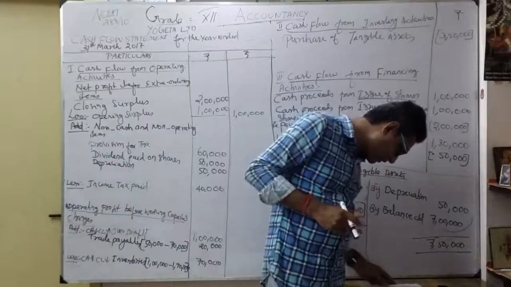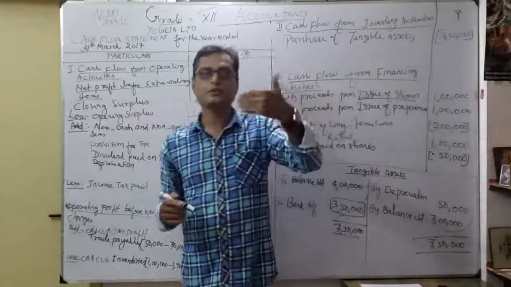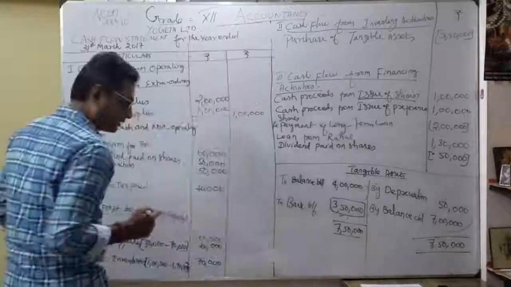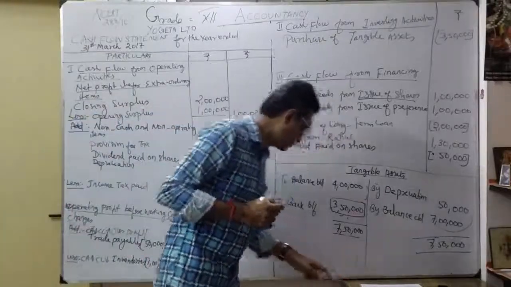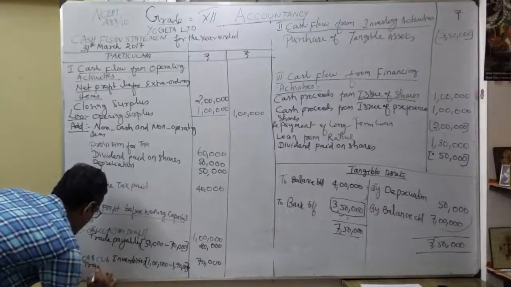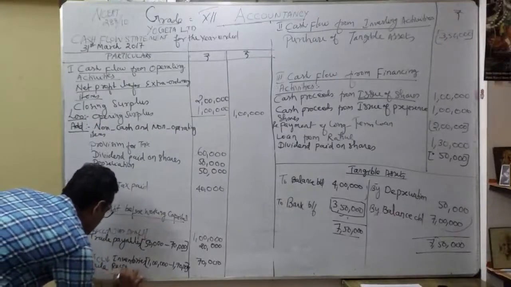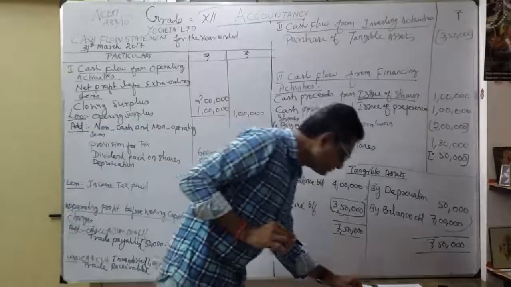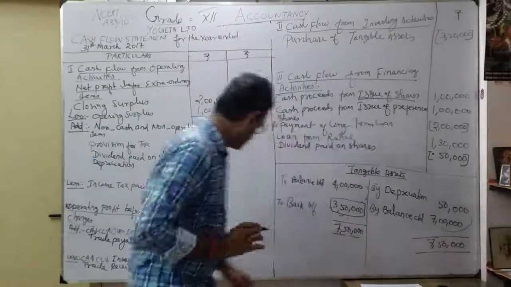Trade receivables, same manner. 50,000 in 2016, now become 1 lakh. Same manner, what increased? Our trade receivables. Okay, I'm going to show here. So trade receivables. How much? 50,000 become 1 lakh.